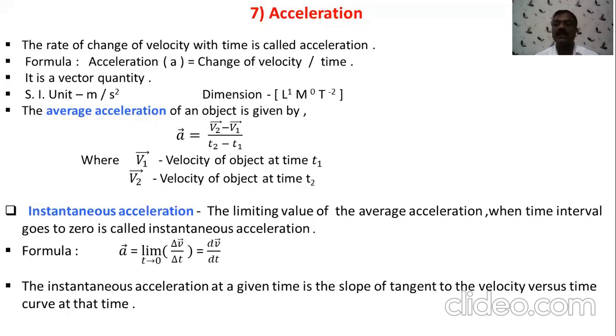It is nothing but slope of the tangent to the velocity versus time curve at that time. Means if we plot the graph of velocity and time, and if we draw the tangent to the curve, then that tangent will give you the value of instantaneous acceleration. It is given in this topic in case of the graphical representation.